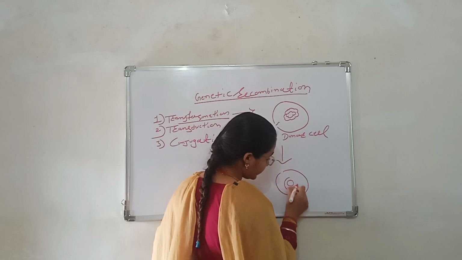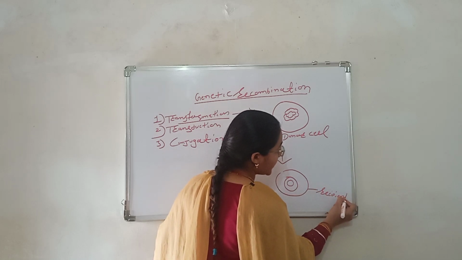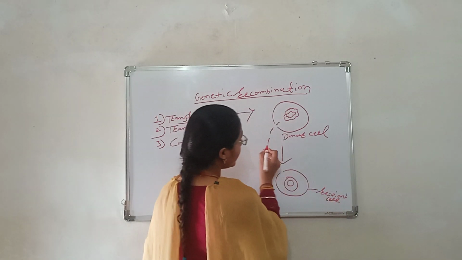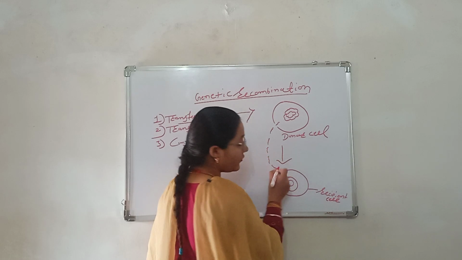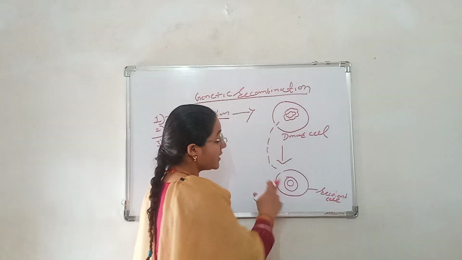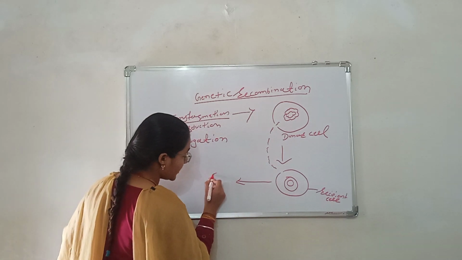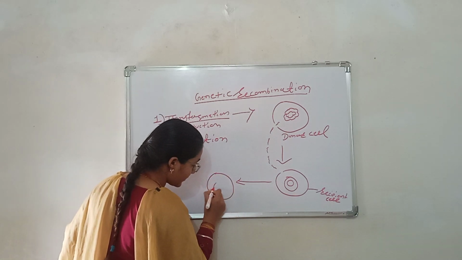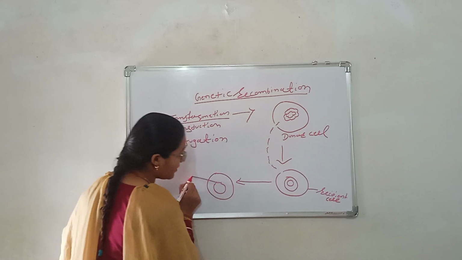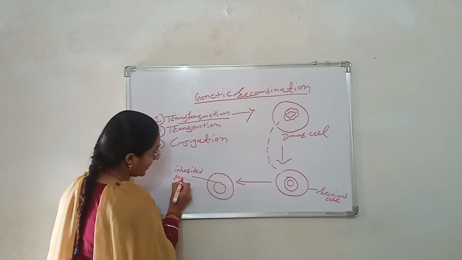This cell is called the recipient cell because it accepts the new genetic material. So the gene is released into the free environment, and the recipient cell receives this new gene and is converted, creating an inherited marker.